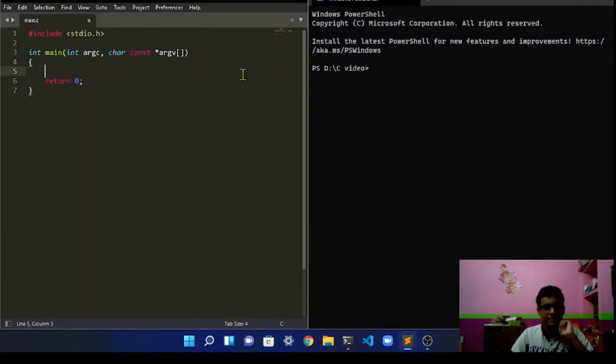Today we are going to be looking at fundamentals of C programming. So let's start. First of all, we're gonna write a hello world program. Whenever we start learning a new language, we first write hello world. So we are going to do that in C.